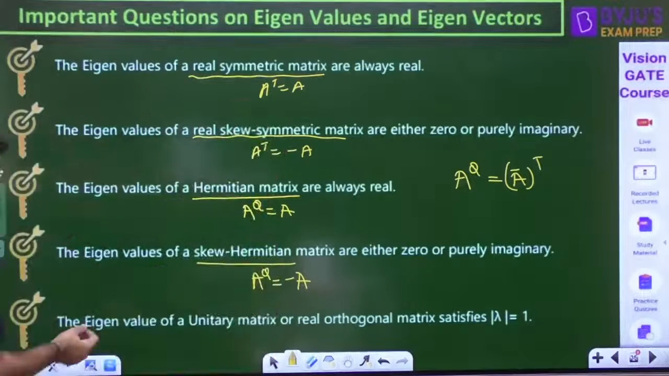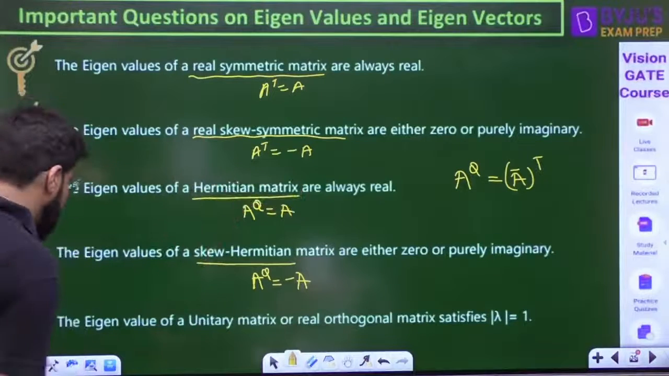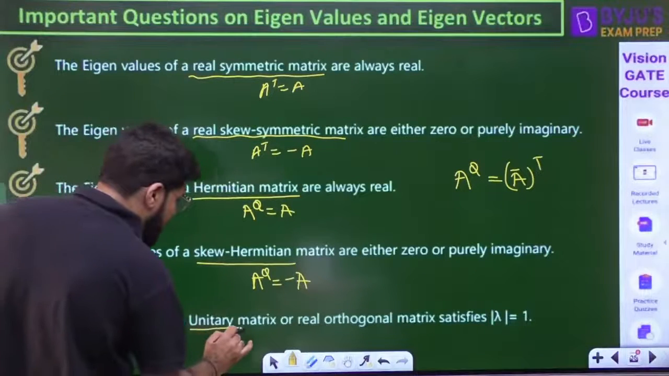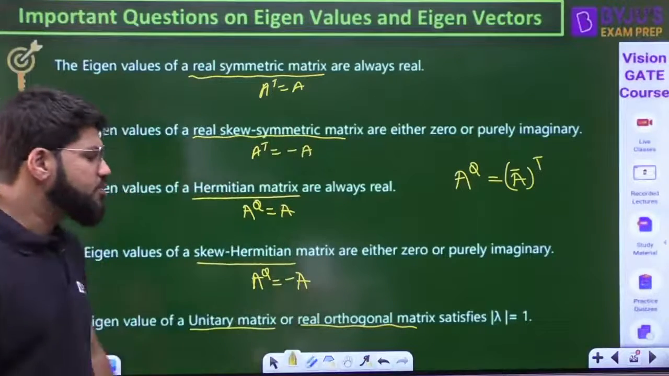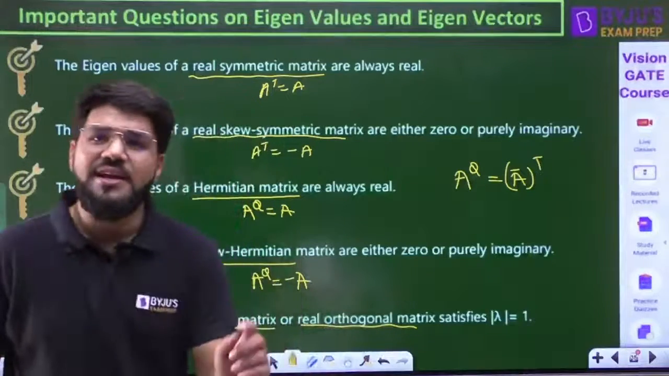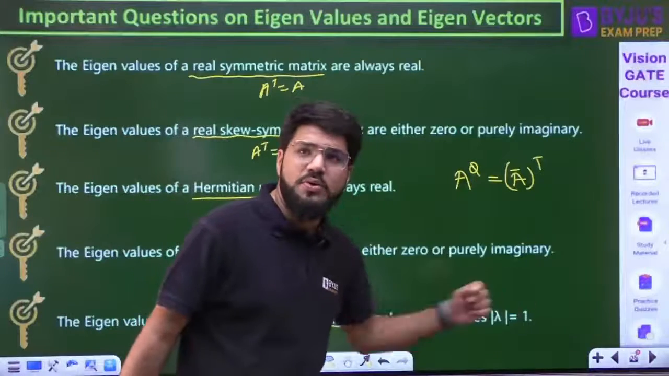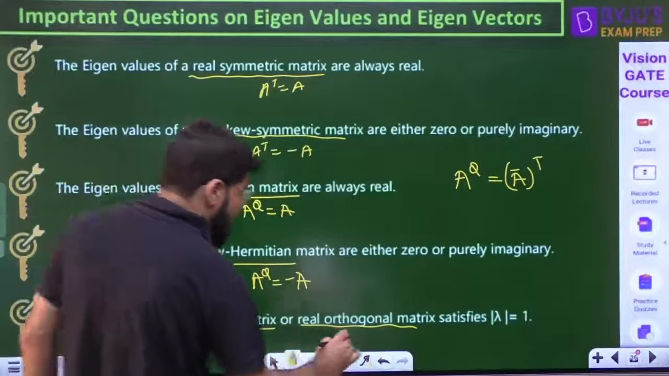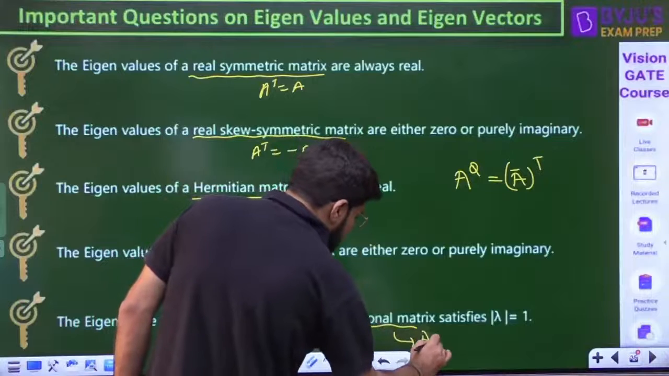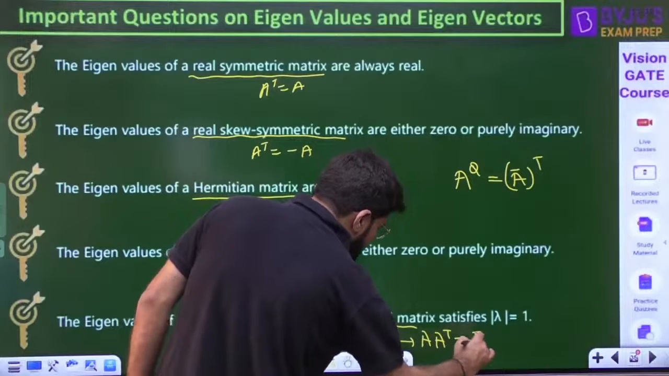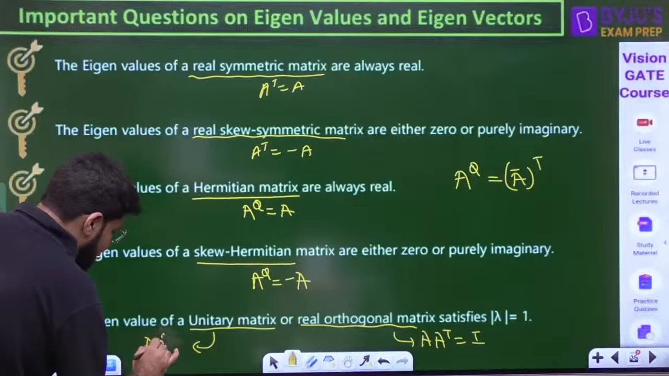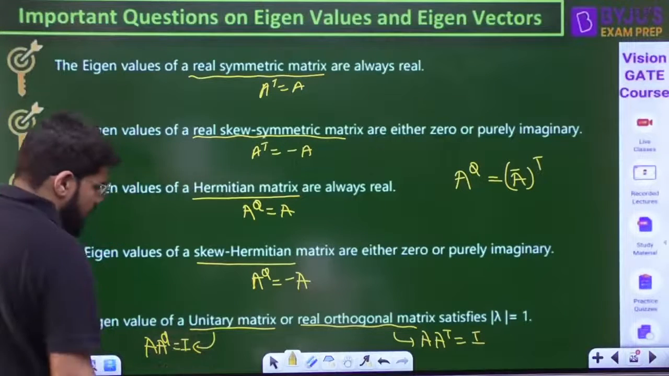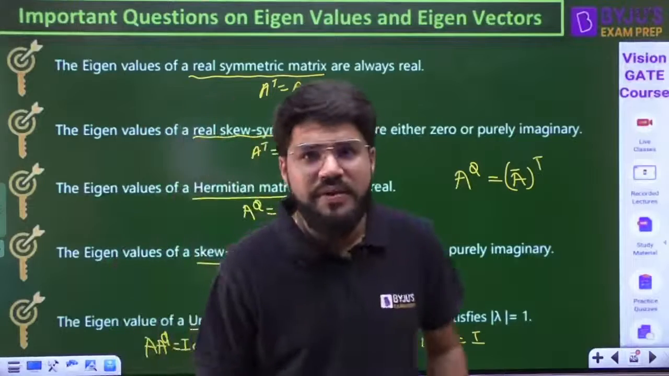Now pay attention here. One more point, let us revise and then go back to this. Eigenvalues of a unitary matrix, or a real orthogonal matrix, or both of them, will satisfy mod lambda equal to 1. That means all the eigenvalues will have magnitude equal to 1. Now, what is a real orthogonal matrix? In real terms, it is A A transpose equal to identity, and for a complex matrix, we define a unitary matrix, that is A A^Q equal to identity. All of these types of matrices should be very clear to you.